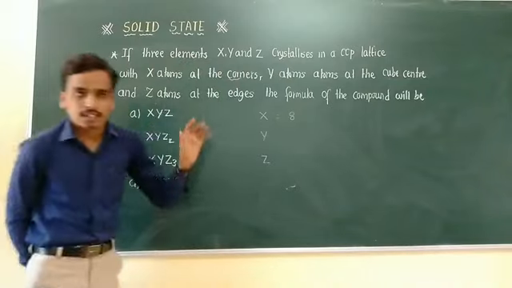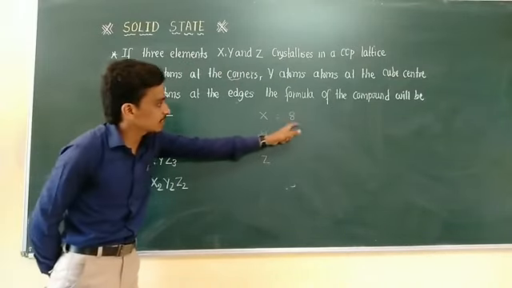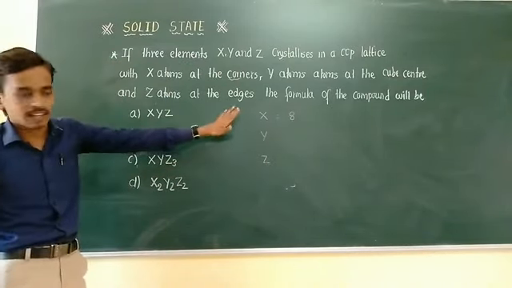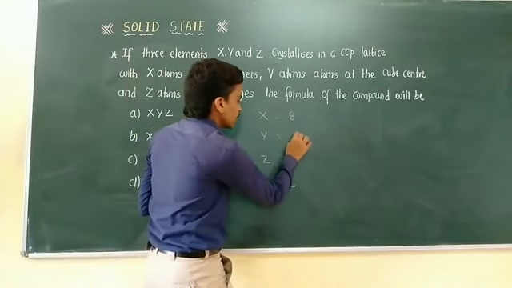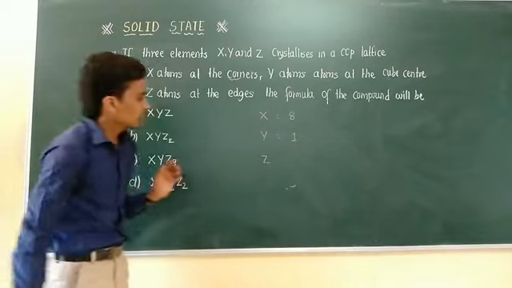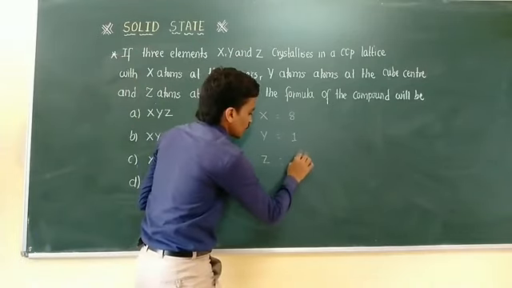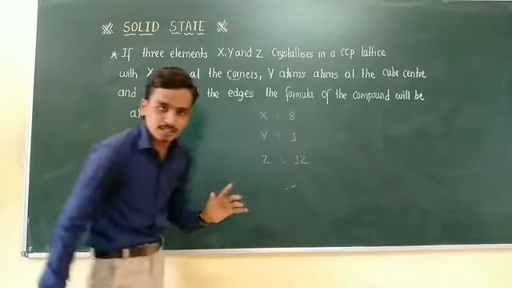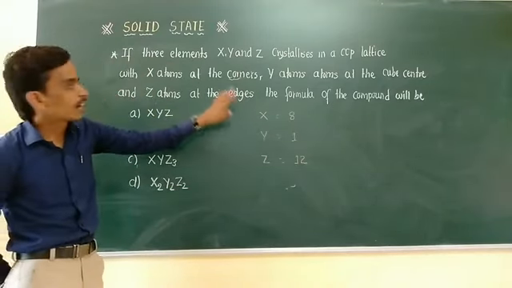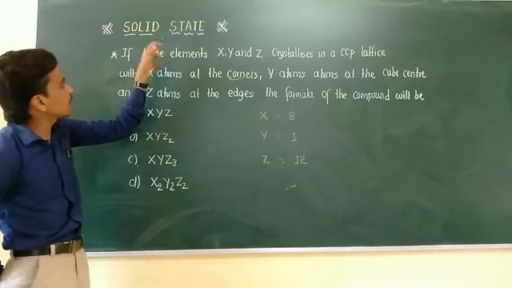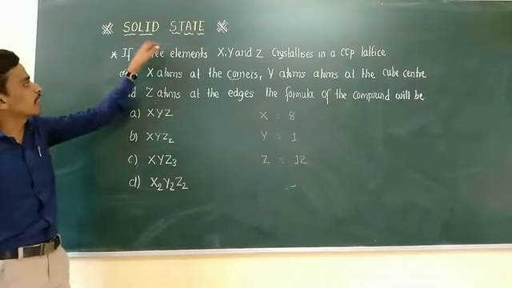In total there are 8 corners, so you consider 8; inside the body there is only 1; and in the case of edges, 12 edges are present in the unit cell. These are the numbers to identify first, and after that you can find the number of atoms present.